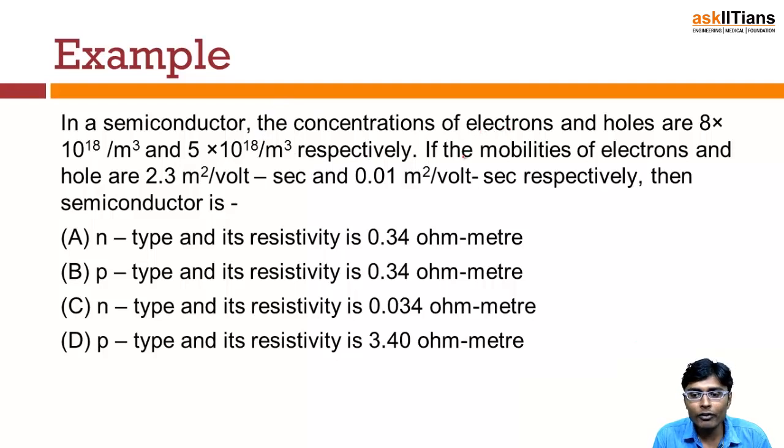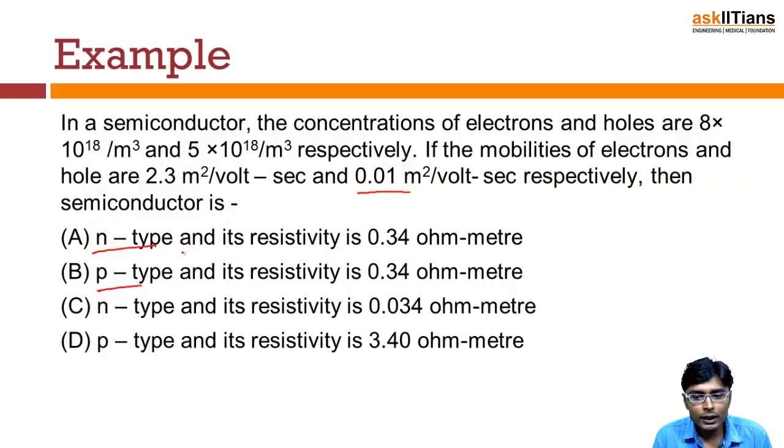If the mobilities of electrons and holes are 2.3 meter square per volt second and 0.01 meter square per volt second respectively, then the semiconductor is N type with this resistivity, or P type with this resistivity. So basically, first of all, let's identify which type of semiconductor this is, either N type or P type.